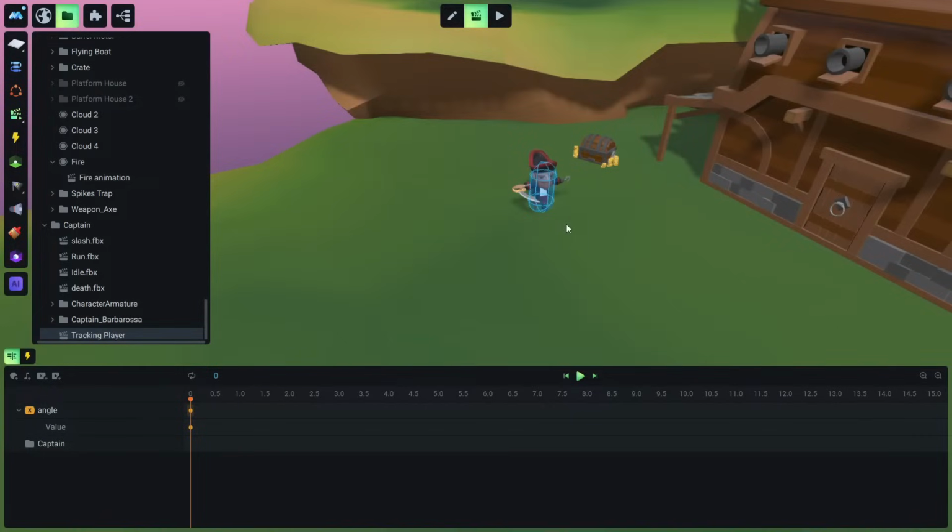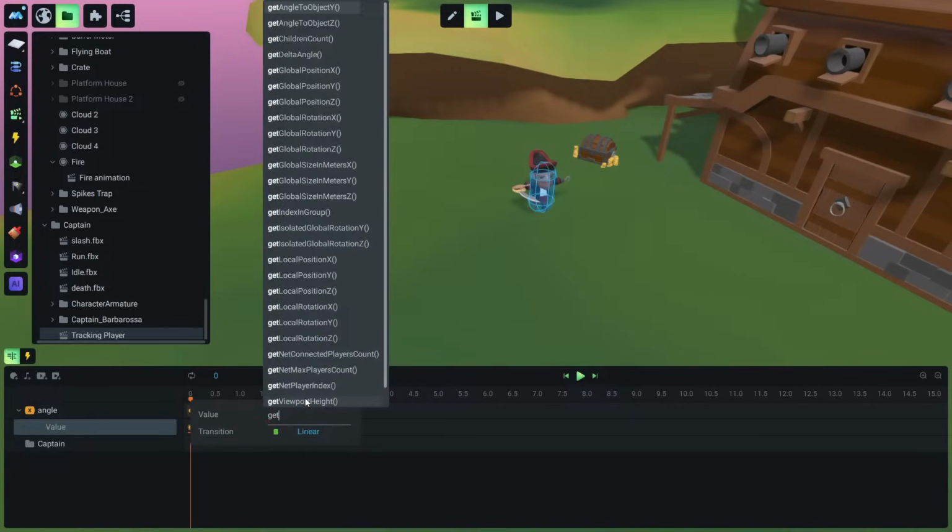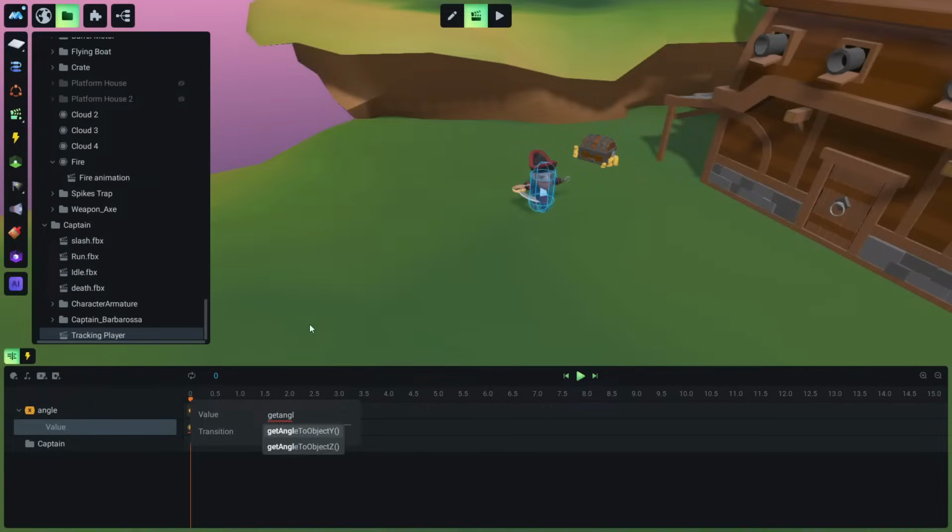And so you might ask why we didn't create a global variable. Because we don't need to. This is easier to call, we only need it in here, so this is very convenient, instead of calling it from a global variable. And what we are going to type here, so this is 0 by default, is another function that's called get. You see all these get functions. Angle, because we want to find the angle between two objects in the y-axis. So get angle to object y. This is what we want.